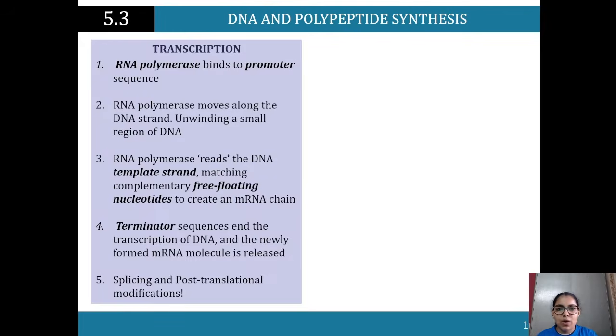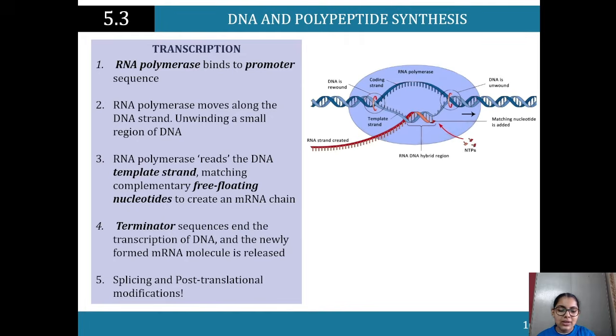But yes, just to repeat myself, we've got the promoter sequence in transcription where we start off that coding. So remember, we're not coding for the whole thing. We just want this bit over here that's going to code for my proteins. That's all I need. So I'm going to start off over here, my promoter sequence, and end up over here at my terminator sequence. That's going to end the transcription of the DNA and give me my fully formed mRNA that I need for that specific part of the DNA there.